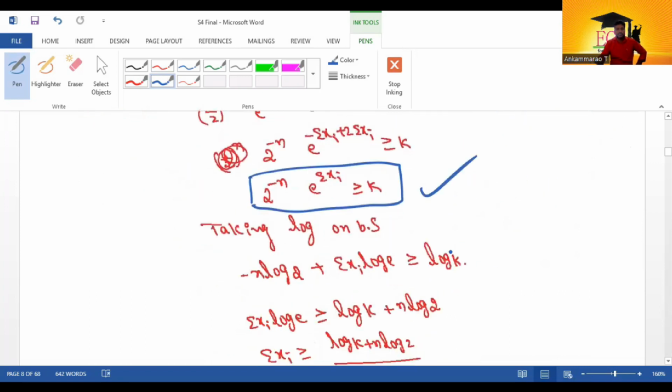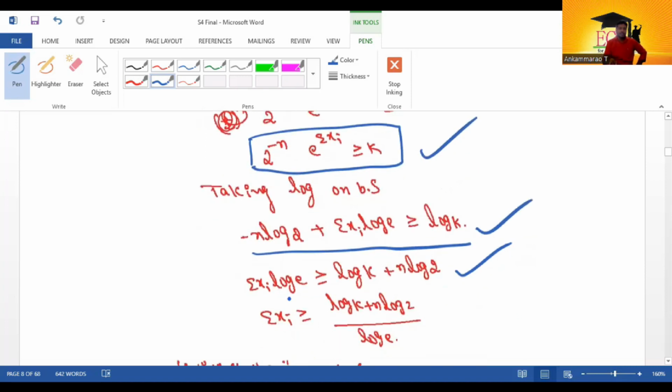Taking log on both sides. Minus n into log 2 plus summation xi into log e is greater than equal to log k. Okay, here summation xi log e is greater than equal to log k plus n into log 2. Summation xi is greater than equal to log k plus n into log 2 divided by log e.